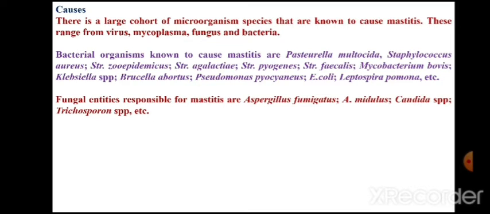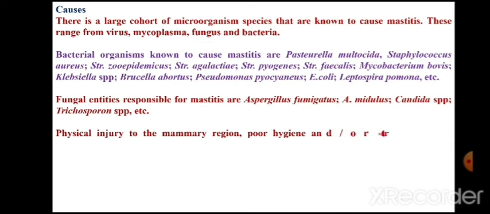Fungal infection may arise due to unhygienic conditions or the absence of cleanliness. Physical injury to the mammary cells exposes the tissues and also leads to infection. Poor hygiene and trauma are the major causes of this infection, because most of these pathogens are normal flora of skin and they may enter through broken tissues.